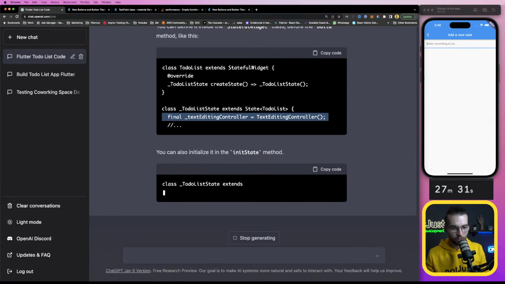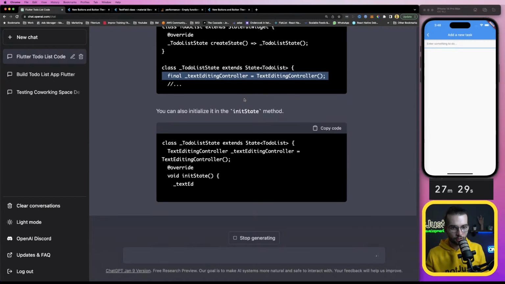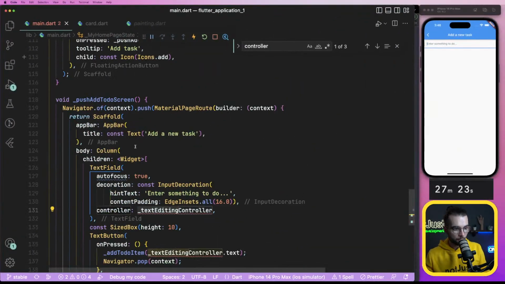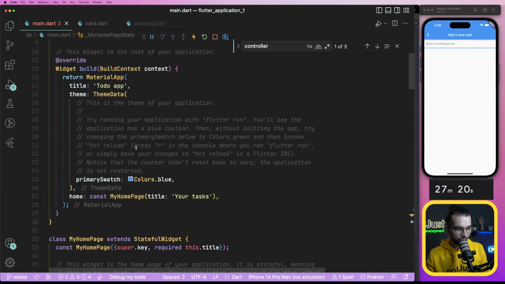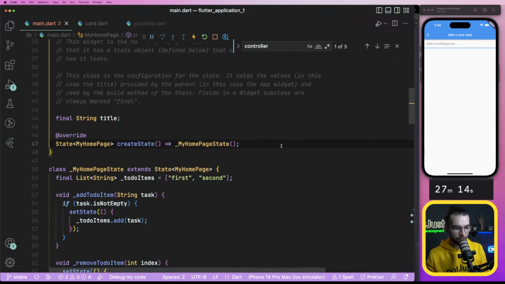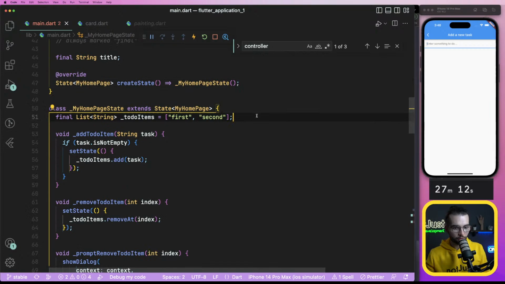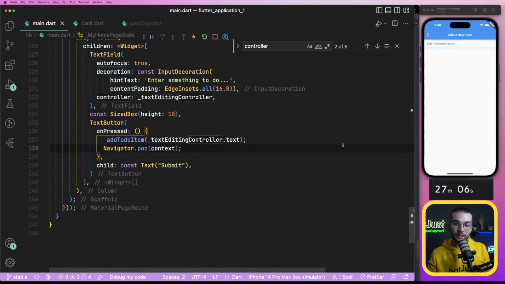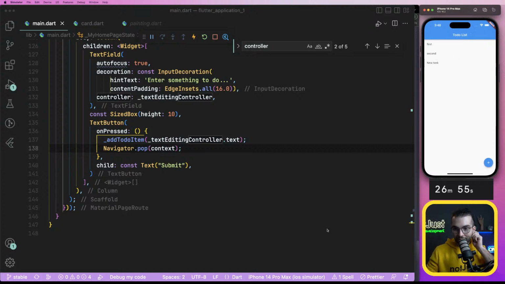Text editing controller. Ooh. Maybe it should be at the top of my application or my homepage. Here where we have this one. What do you think? Now it kind of works. Let's try to refresh. And if I press plus, yes, we have a submit button. New task, submit. Yes, we have it. I like it so far.